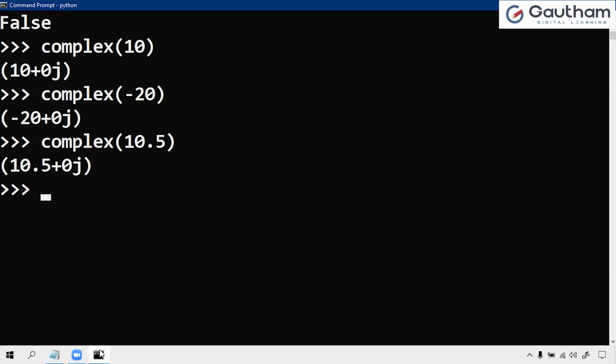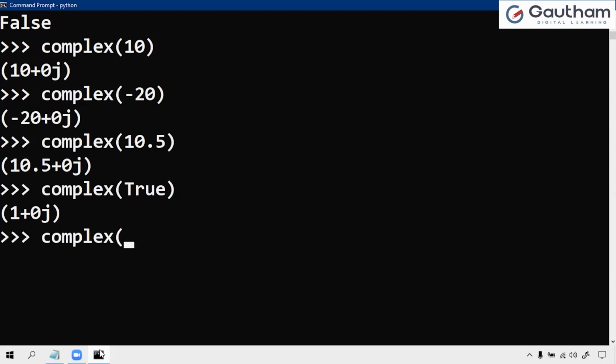Even if you don't take a float, internally by default it is going to consider it a float only. Complex of Boolean value True gives 1 plus 0j. Complex of False, so false means 0, gives 0 plus 0j, which is 0j.